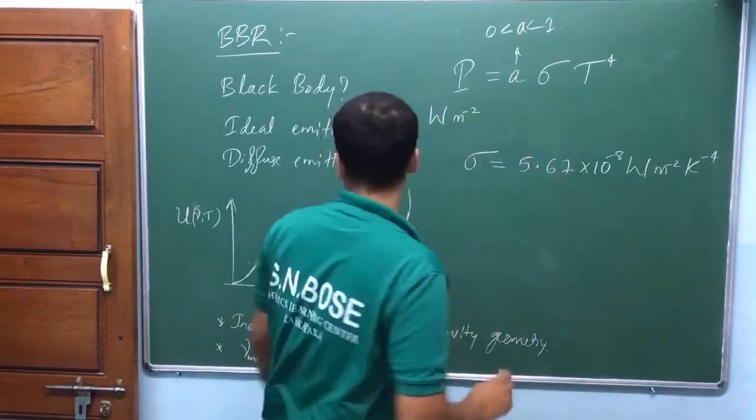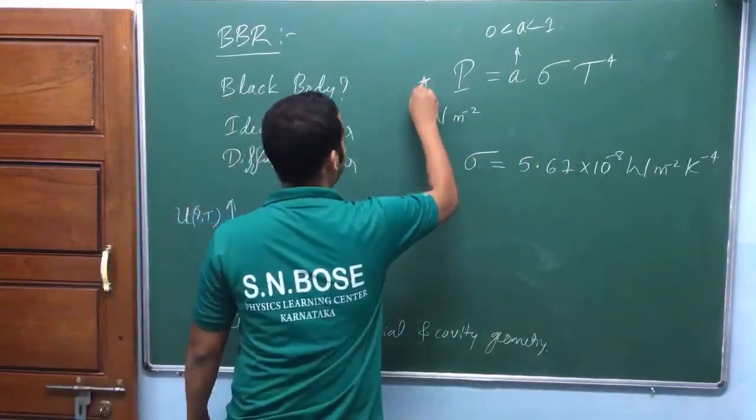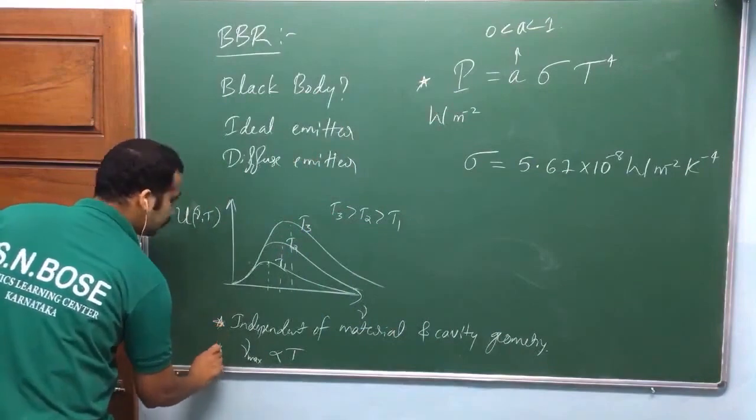This is also another experimental observation. So quickly, any question?